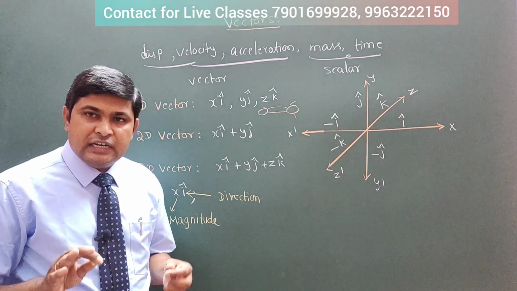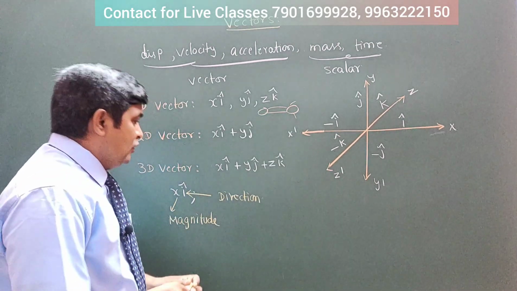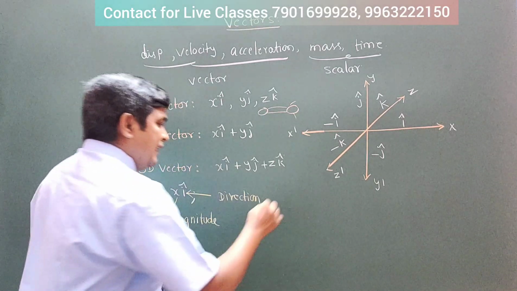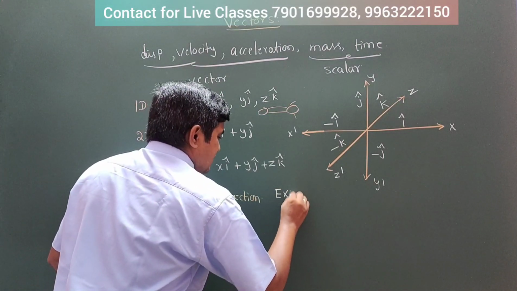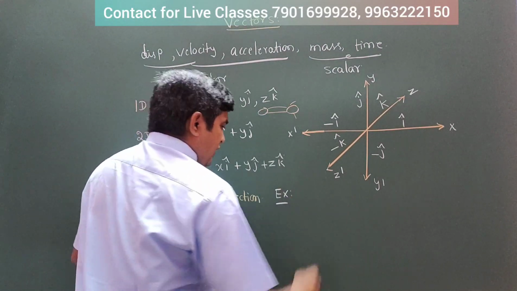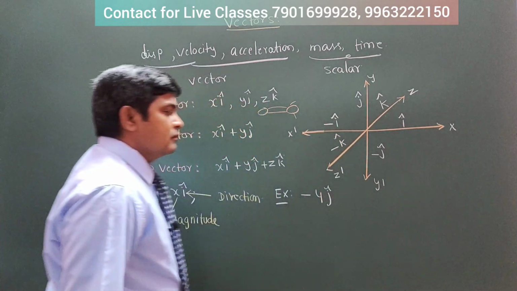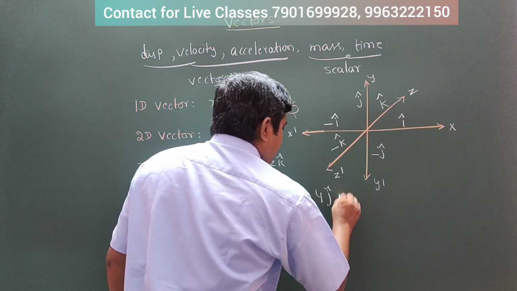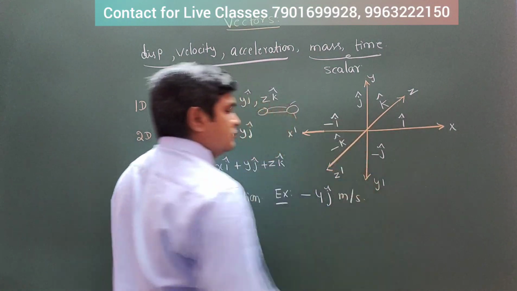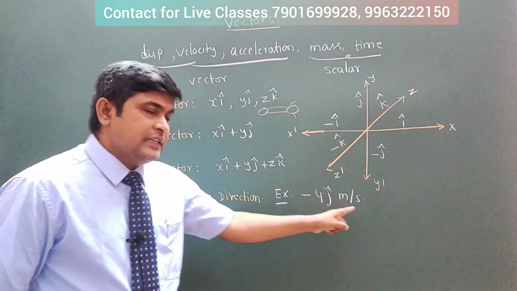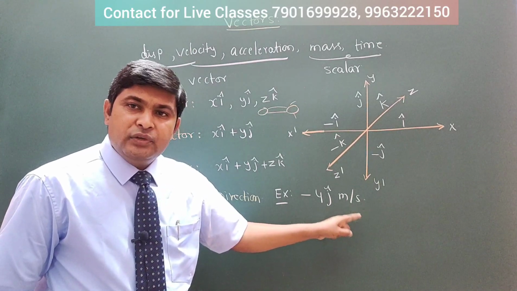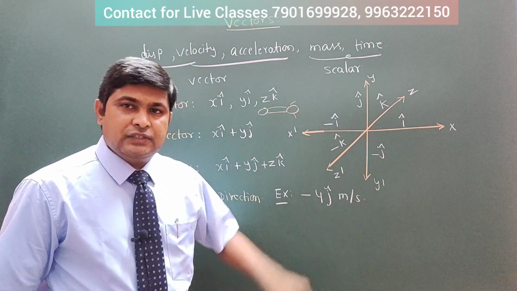So if we want to understand that, ఇప్పుడు నేను ఒక చిన్న example, I think you will understand it. I am giving the small example: minus 4j cap meter per second. If I give meter per second, just by looking at the unit you can understand that it is the velocity, right?